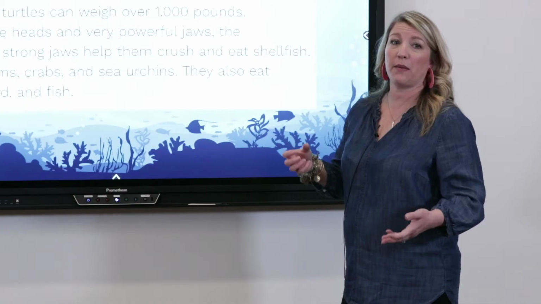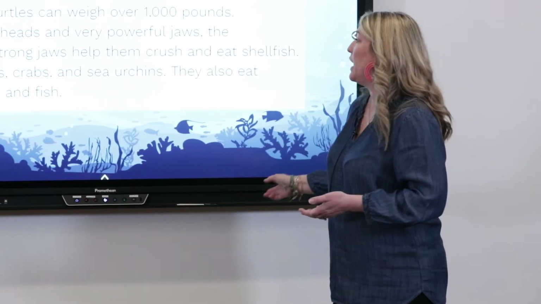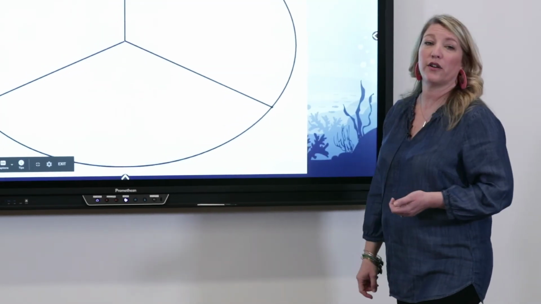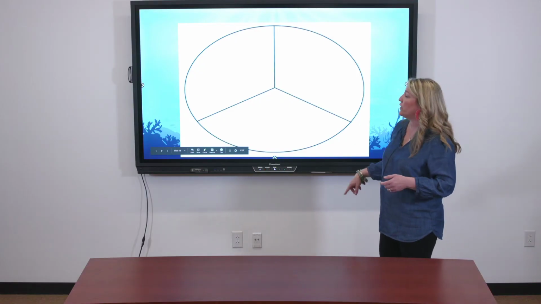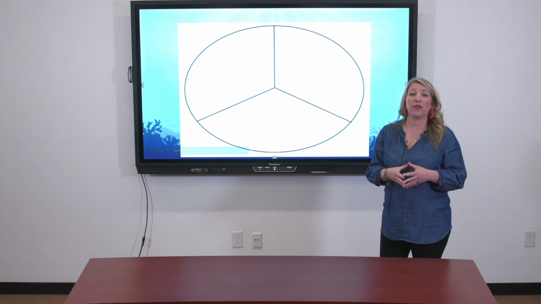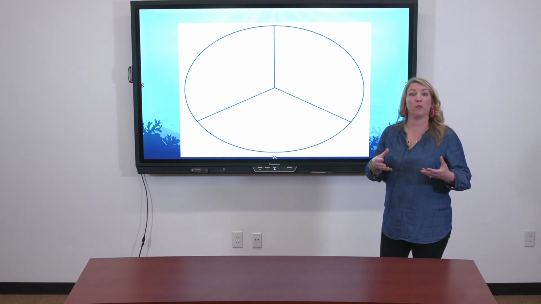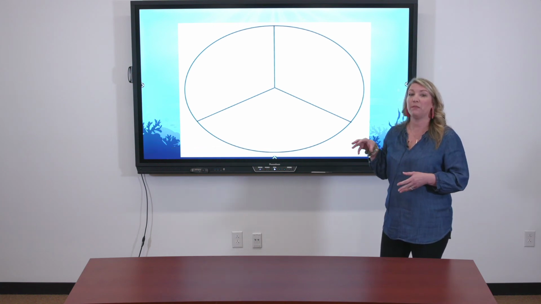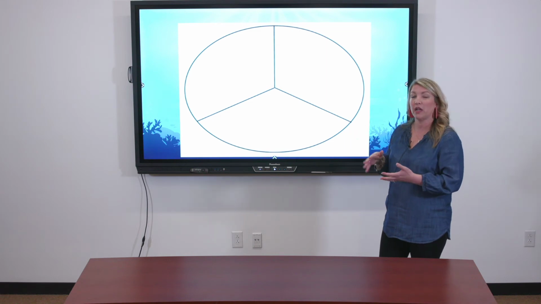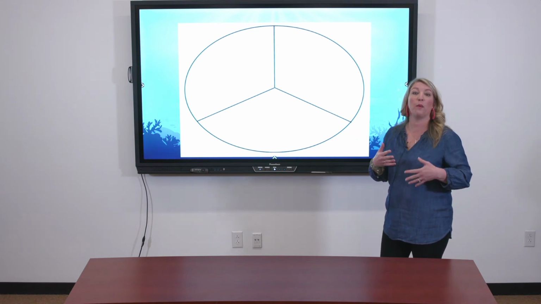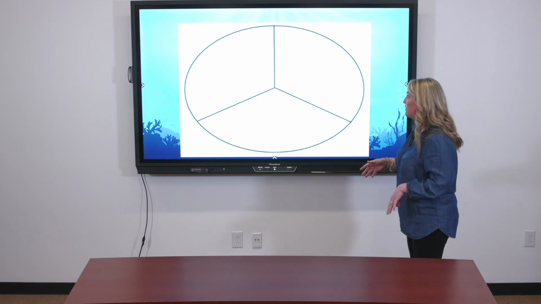So now's another time where I need you to get out your pencil and paper. And I want you to create this graphic organizer. It's a circle, looks like a pie shape. And we're going to think about just the details. So we're really closely reading that paragraph or that section so that we can find those details to help us write our main idea for that section.